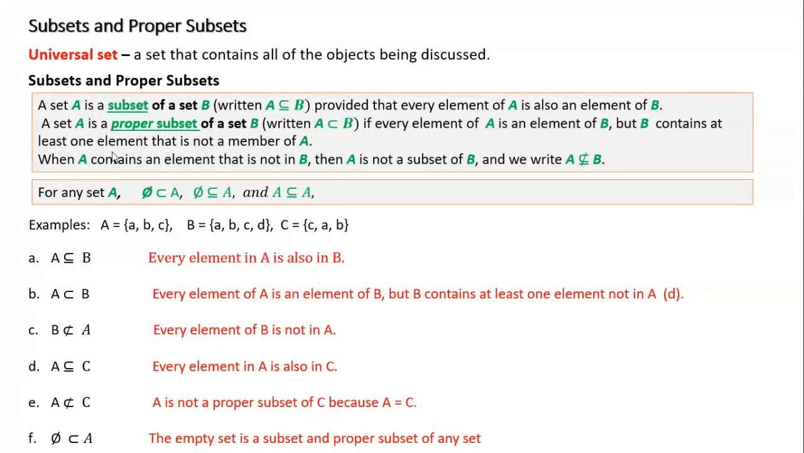E. A is not a proper subset of C. And this is true because A is not a proper subset of C since A is equal to C. Okay? And then the last one, the empty set is a proper subset of A. And this is true because the empty set is a subset and proper subset of any set. Okay? Don't forget, keep this in mind. The empty set is in all sets, and all subsets and proper subsets.